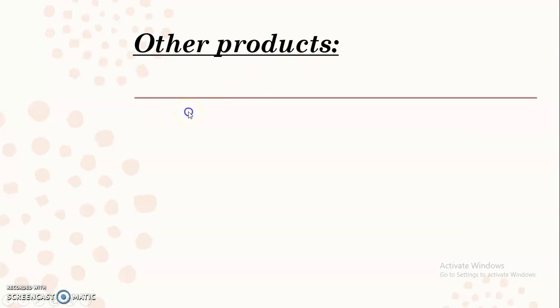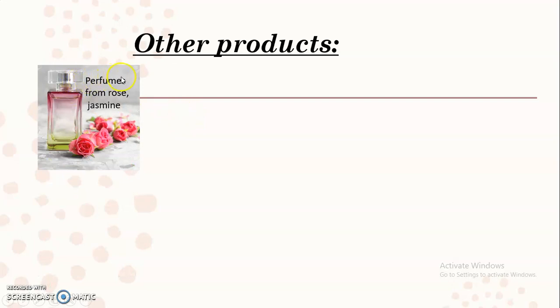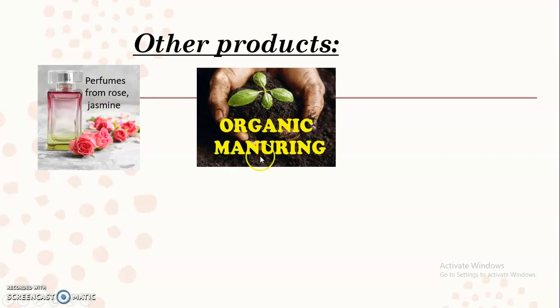The first one is perfumes. Perfumes are made from the different flowers of the plants, like rose and jasmine, which are two examples of the flowers used to make perfumes for us. Next is organic manuring. These are the organic manures that are given to the various crops for good harvesting.